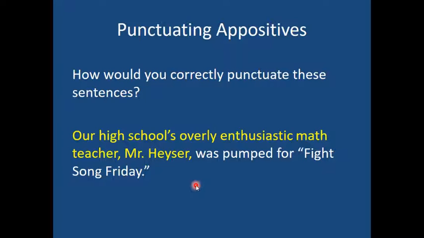But maybe you're like, I don't know. Have you ever sat through Mr. Blos's class? Have you ever sat through Mrs. Garrett? She's crazy. And you're like, okay, I guess there may be more than one. So if there's more than one in your mind, you take the commas out. But if there's only one, you can put the commas in. You'll notice that the commas always come in pairs, because Mr. Heiser is the appositive. But you're allowed to kind of play some rhetorical fun with this.